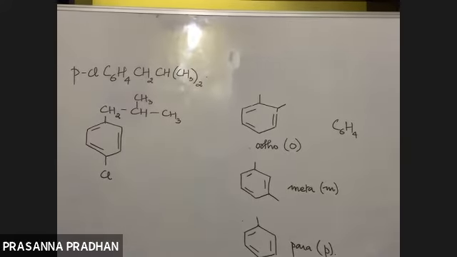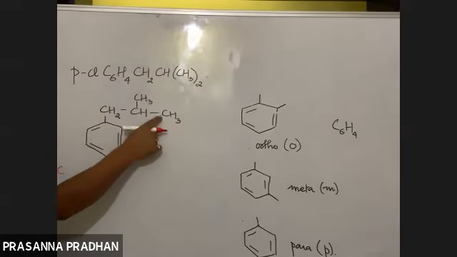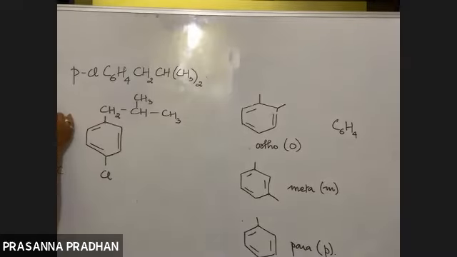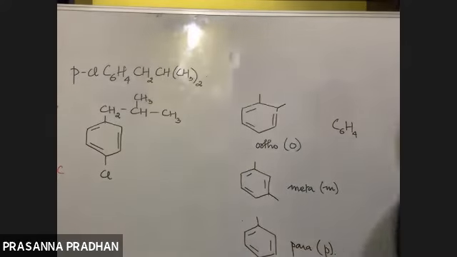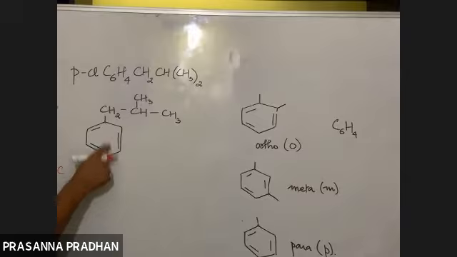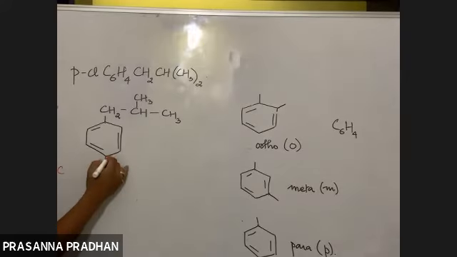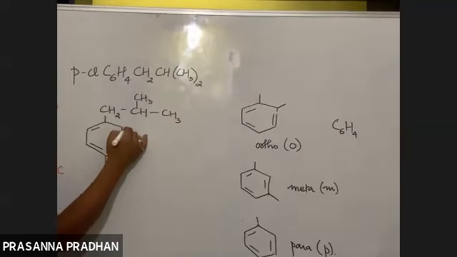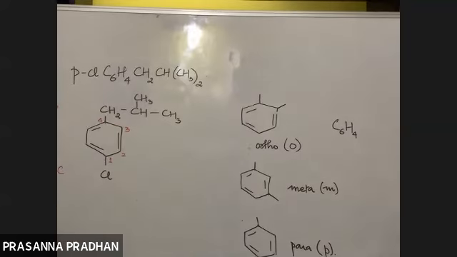Now, where will you start the numbering from? Again, you have to look at the substituent. What is the name of this substituent? Chloro. It starts with C. This, what is the longest chain out here? 1, 2, 3. Prop. It starts with P. So which will you number first? The one which comes first in the alphabetical order. Obviously, I should start the numbering from here, not here. Okay, C will come first. Chloro. So 1, 2, 3, 4.